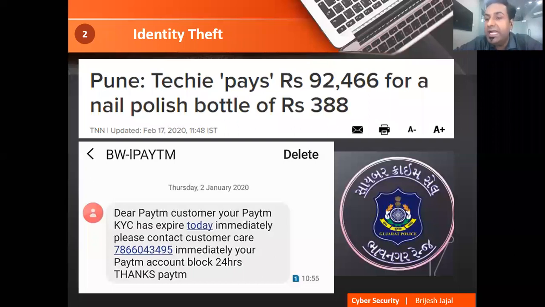Right now, in Bhavnagar also, Bhavnagar Cyber Crime is managing a Facebook account. On their Facebook account, Gujarat Police, Bhavnagar division, they have already put this up on their screen. On Facebook also, you can see this.